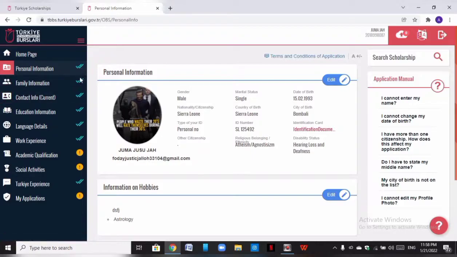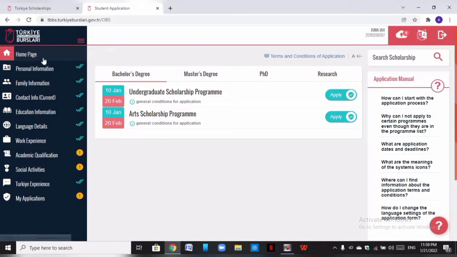So first of all, before you start your application, you need to have filled these spaces. When you fill them, this is how they look. They give you these thick blue double-check lines, and we did not put anything here. That is why this one is not mandatory, because it is yellow. The ones that are mandatory are red, so you have to correct them. You have to make sure you submit the document or fill them. After you've done this, you come to your home page. Then you start your application.